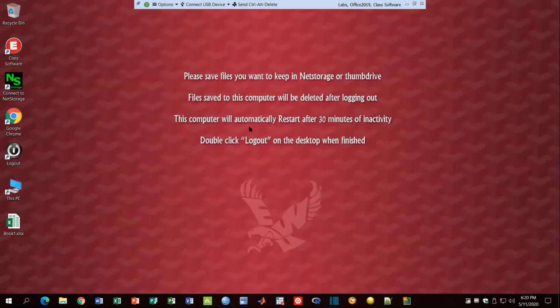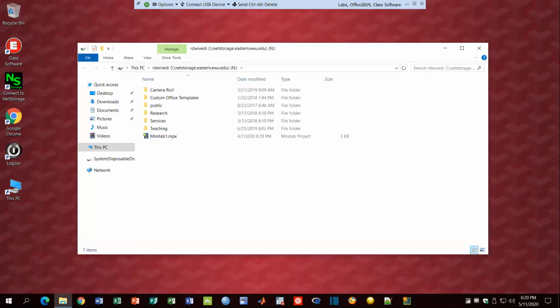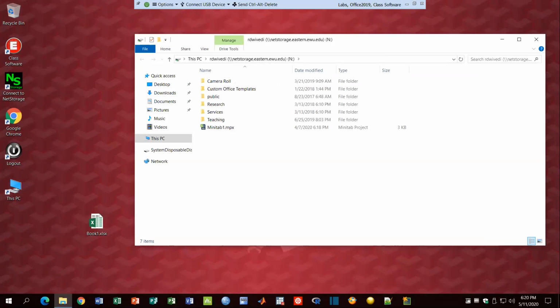My connection is showing some instability. Anyway, I can see my work has been saved here. However, the moment I log out from this virtual lab, this will be erased. It will no longer be available on my desktop. What you need to do, you need to always put your work here on net storage. So this is your net storage. Every student has a dedicated net storage from Eastern Washington University, and you can drag and save your work right here.